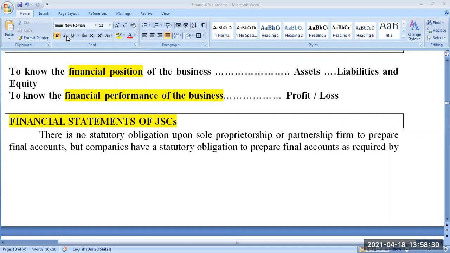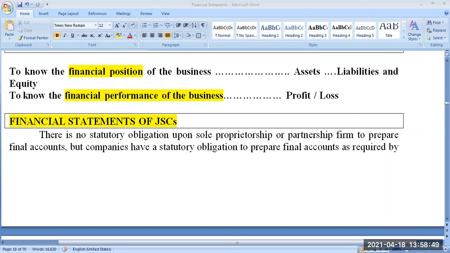Examples for short-term liabilities are bills payable, sundry creditors, bank overdraft, outstanding expenses, any expense for that matter, advance received from the customer. These are all examples for short-term liabilities.